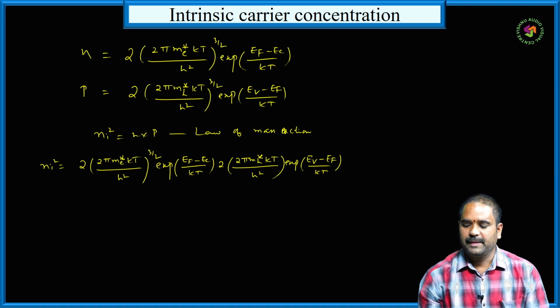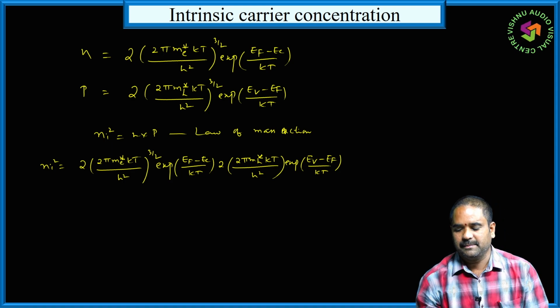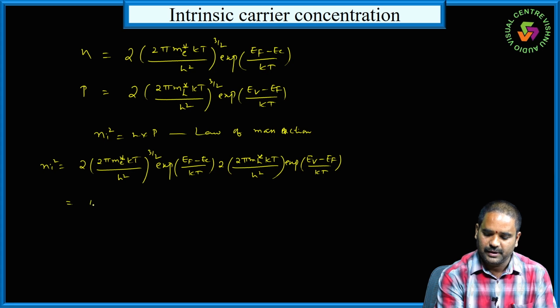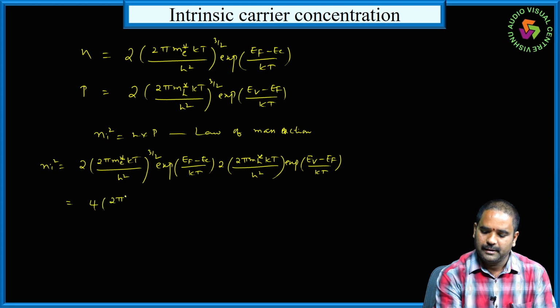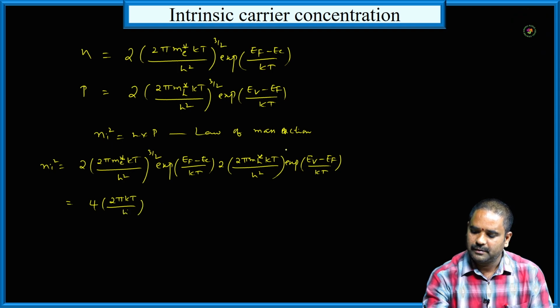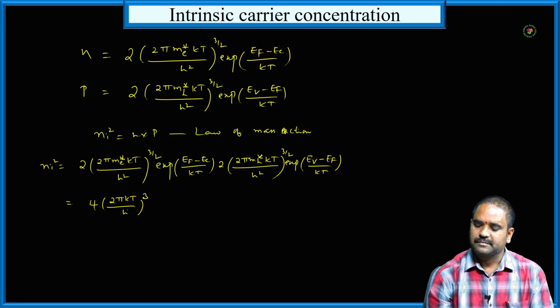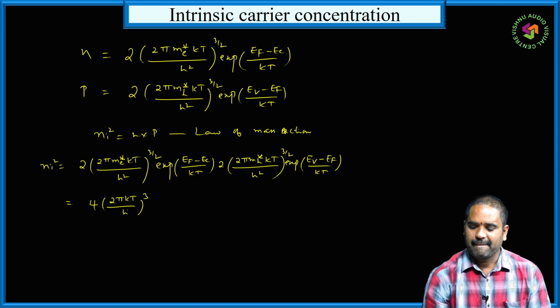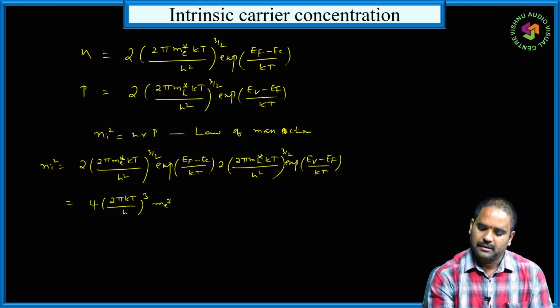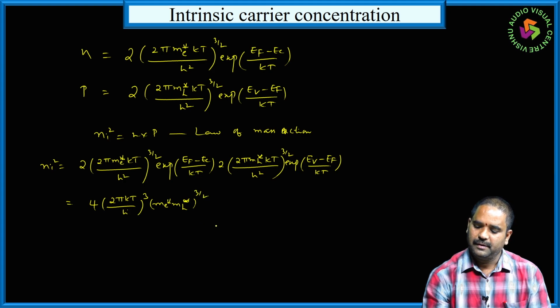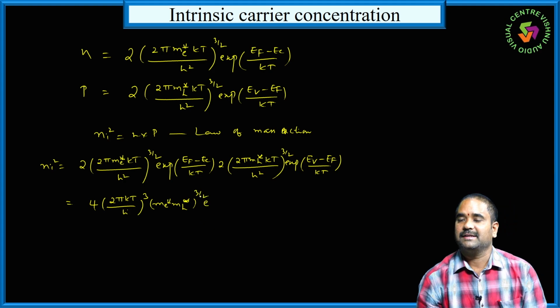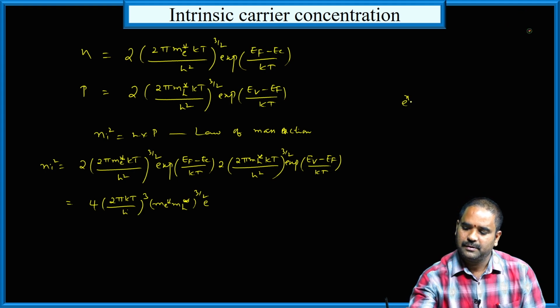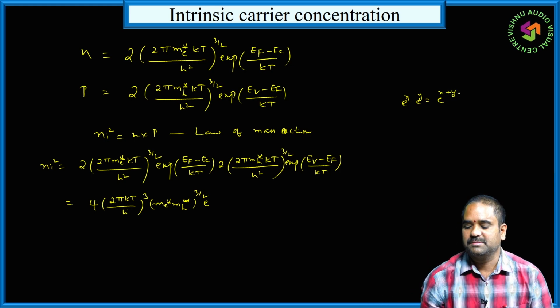Here 2 into 2 is 4 and (2 pi kT by h square) is a common term. So now this term can be written as 4 into (2 pi kT by h square) to the power of 3, since 3 by 2 plus 3 by 2 is 3. Then (me star mh star) to the power of 3 by 2. Here we can combine both the exponent terms because e power x into e power y is equals to e to the power of x plus y. So both the terms can be combined.